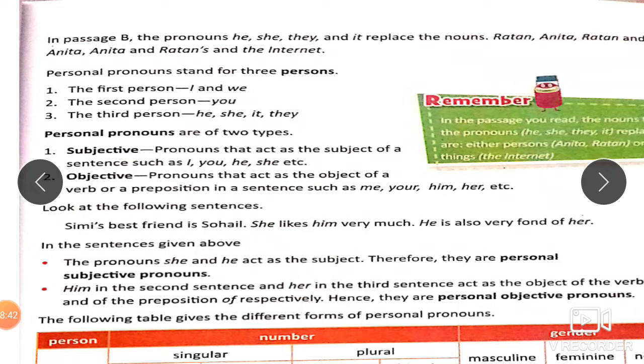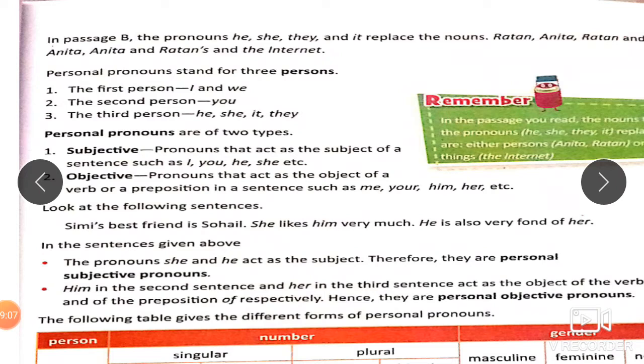Just remember two things. A pronoun which is used as a subject in a sentence is a subjective personal pronoun. A pronoun which is used as an object in a sentence is an objective personal pronoun. That's all that you have to understand. Every sentence has a subject, isn't it? Though the imperative sentences do not use a subject physically, they are understood.